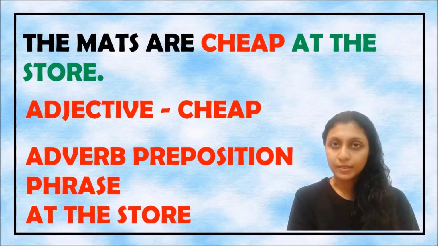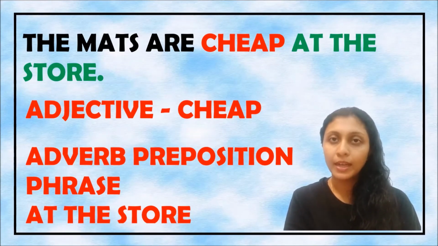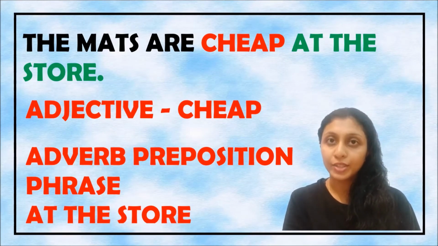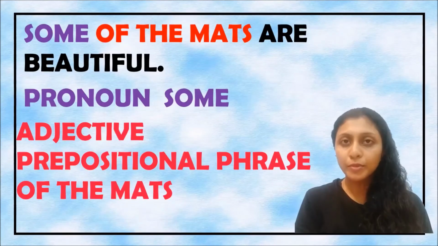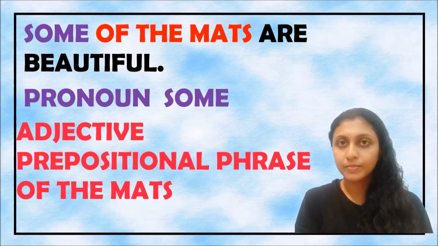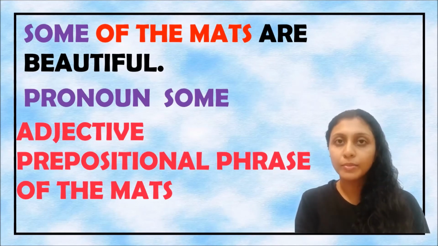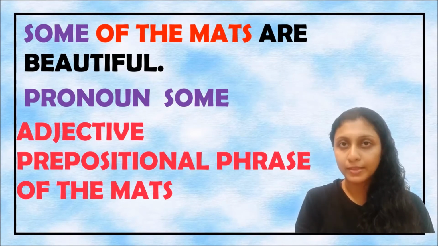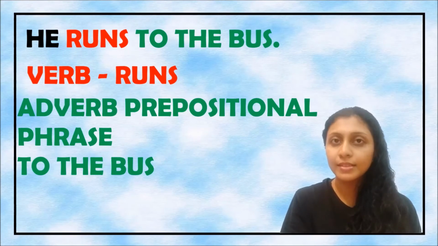If I restructure the sentence, the mats are cheap at the store. Cheap is an adjective and at the store is a prepositional phrase. Since we are talking about the adjective cheap, it is an adverb prepositional phrase. Some of the mats are beautiful. Here some is the pronoun and of the mats is the prepositional phrase. This prepositional phrase is an adjective prepositional phrase. He runs to the bus. Here runs is the verb. To the bus is the prepositional phrase. And since the phrase modifies a verb, it is known as an adverb prepositional phrase.